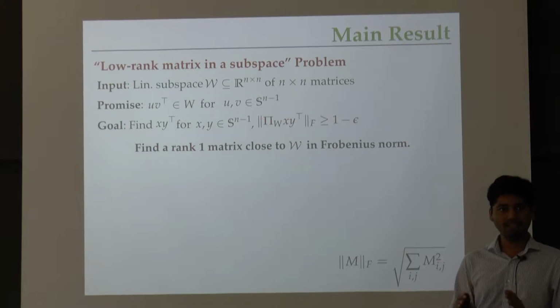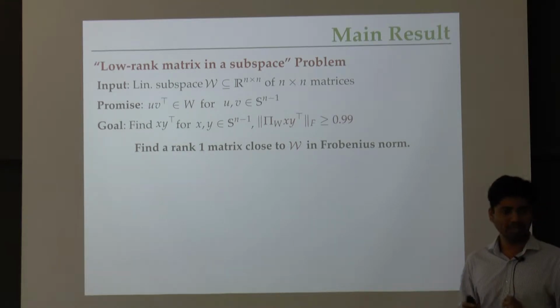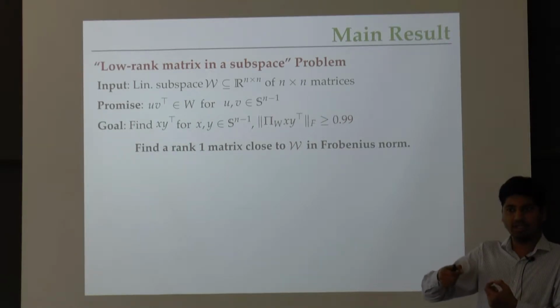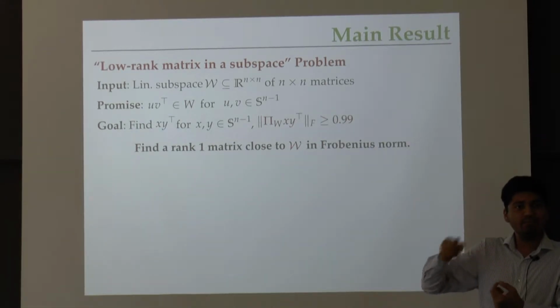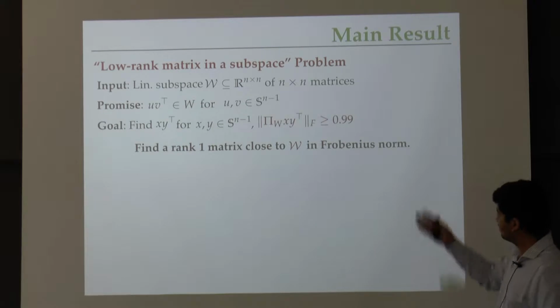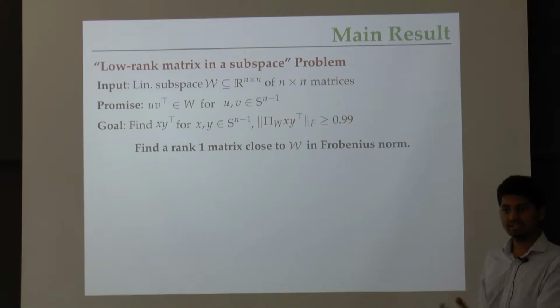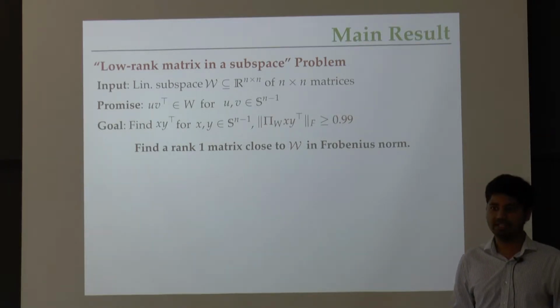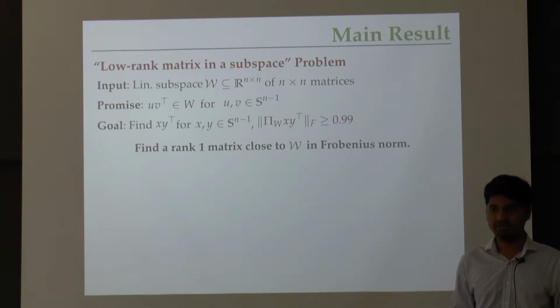Let's fix epsilon to be some 0.01 so that I don't have to carry around an extra parameter. Now I can take a fine enough epsilon net of the unit sphere in n dimensions, with epsilon being constant, and go over all possible pairs of vectors in this net and check if the rank 1 matrix defined by the pair satisfies the projection condition. This checking is efficient. The net is of exponential size, which means that this brute force procedure would run in 2 to the O of n time. So the brute force running time for this algorithm is 2 to the O of n, and we want to understand if we can beat this guarantee.